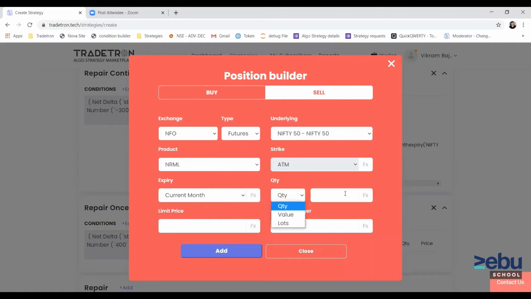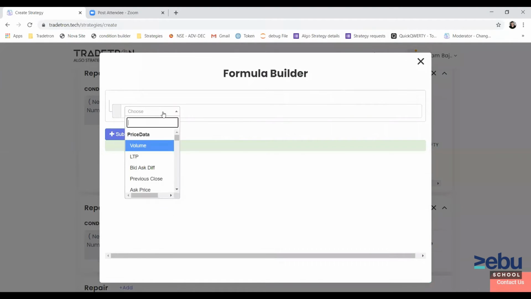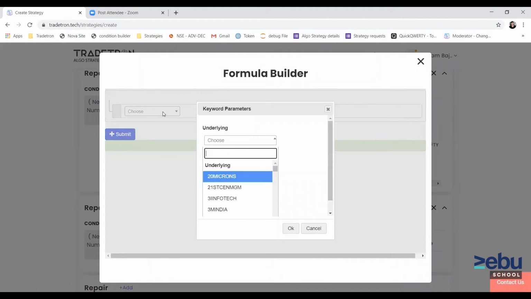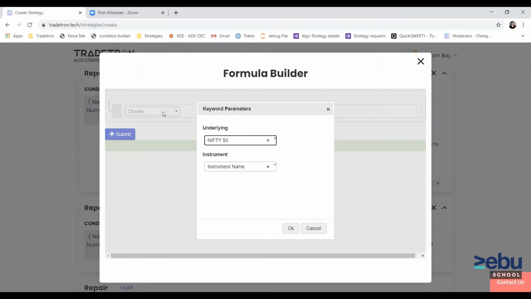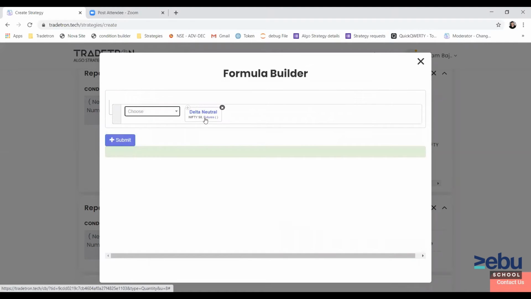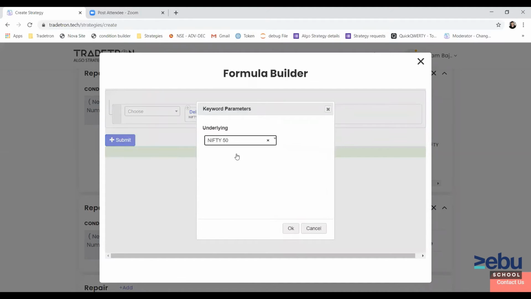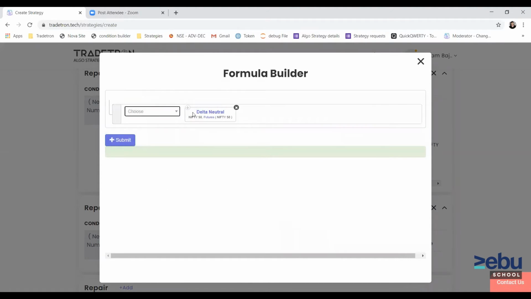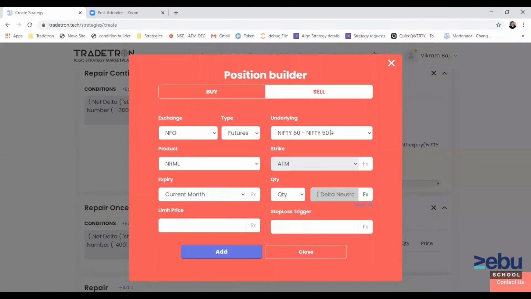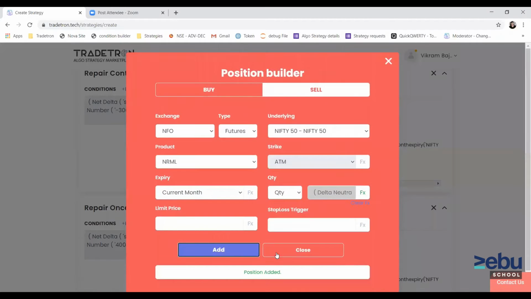The quantity formula will be the same, with futures. So this will calculate the quantity required to make the positions delta neutral. And now it will run till the expiry.